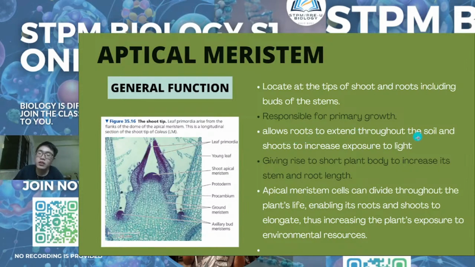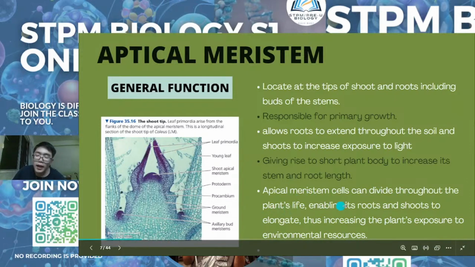For roots, it extends to increase the surface area and increase the absorption of water. For shoots, it increases the exposure to light. Okay, and then it gives rise to the primary plant body, increasing stem and root length. I already said it is responsible for primary growth. Growth means that the plant body elongates, becoming taller, and the root becomes longer. Apical meristematic cells can divide throughout the plant's life, enabling roots and shoots to elongate, increasing the plant's exposure to environmental resources.